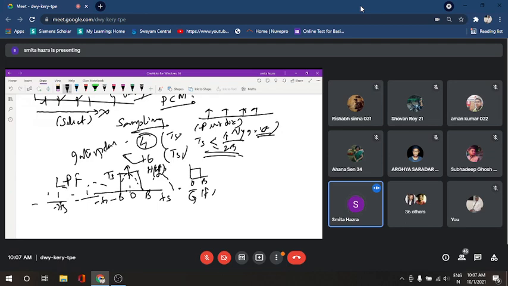So the easiest way is to arrange a low pass filter whose cutoff frequency is near to this, and then that will be able to select out this profile. So obviously, for the practical domain, that is the idea.